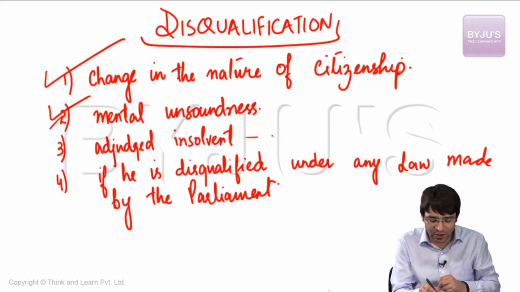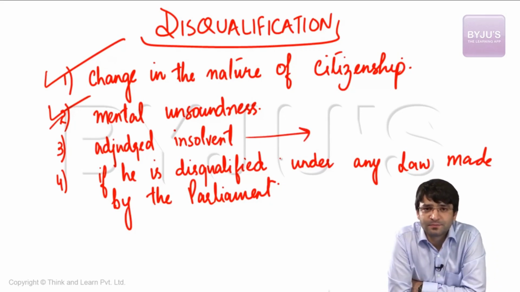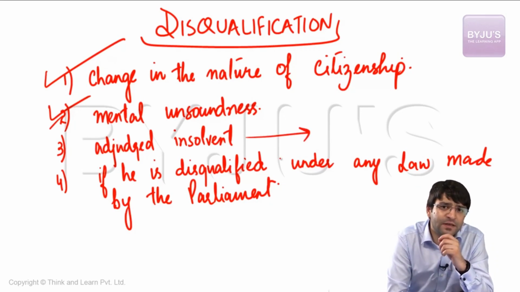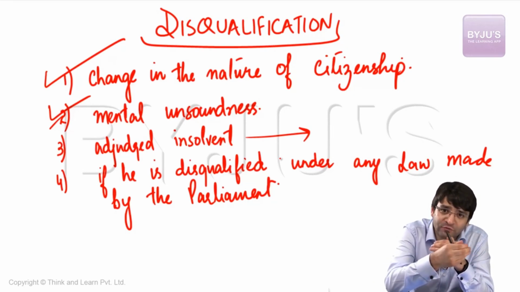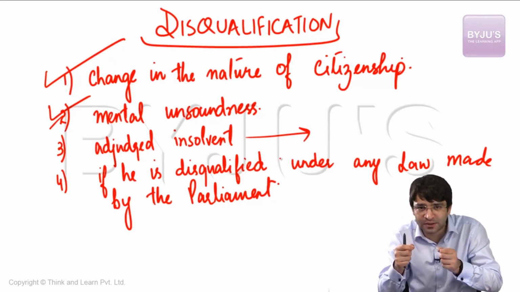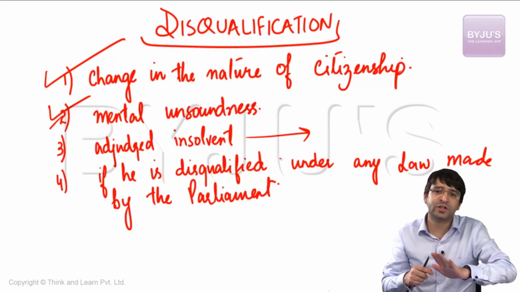Third, a judge insolvent. What if I turn bankrupt? I have no money left. Ultimately, don't you think there will be a conflict of interest? Conflict of interest in the sense that I can pass some laws based on which I can get money from the people. To resolve this conflict of interest, the Constitution has provided that if an individual turns bankrupt, if an individual is declared insolvent, he or she shall be disqualified as well.